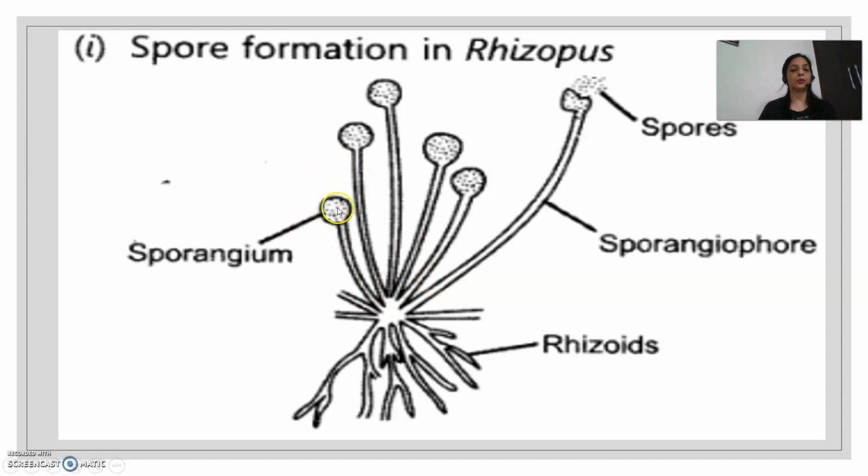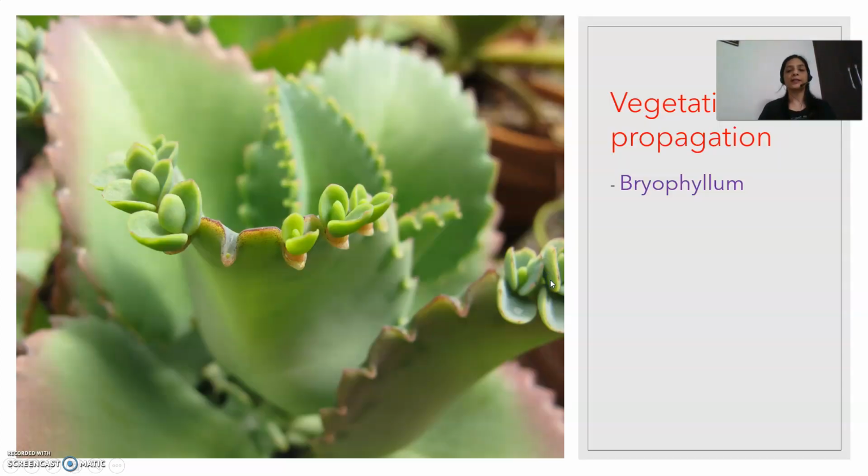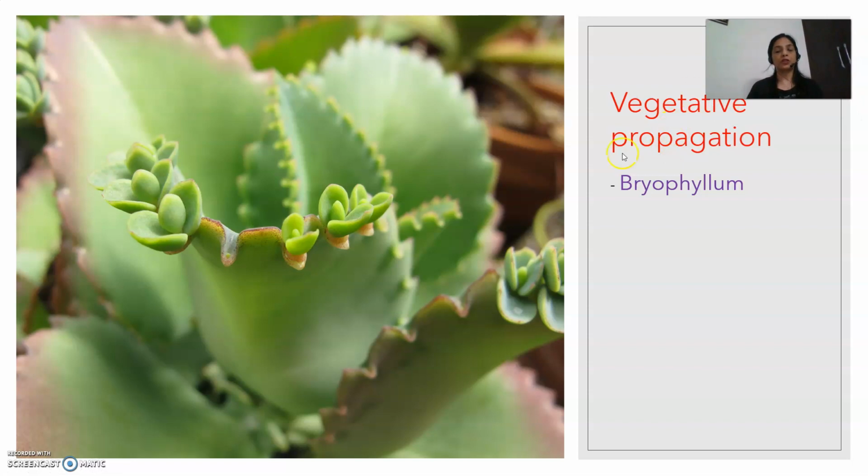These sporangium produce spores which are released when the sporangium breaks down. These spores can then germinate to give rise to new fungi. The next mode of asexual reproduction is vegetative propagation. Vegetative propagation is the mode of reproduction in which vegetative parts of the plant, that is the root, stem, leaves, are participating in the process of reproduction. Reproduction is not taking place through seeds.